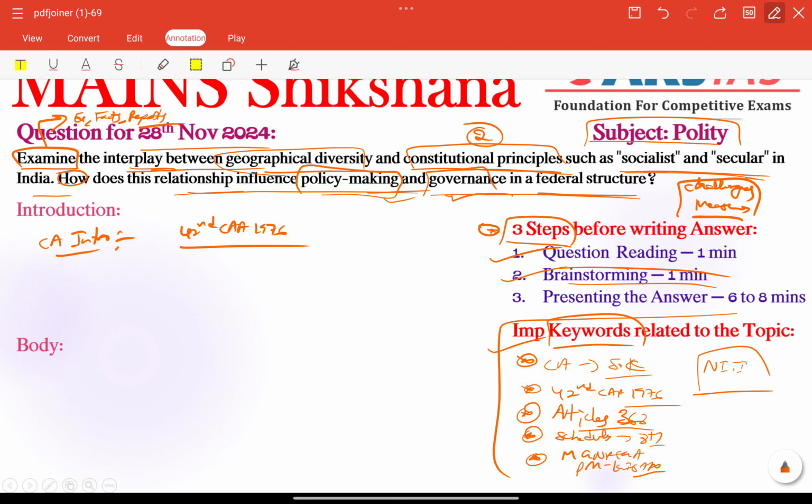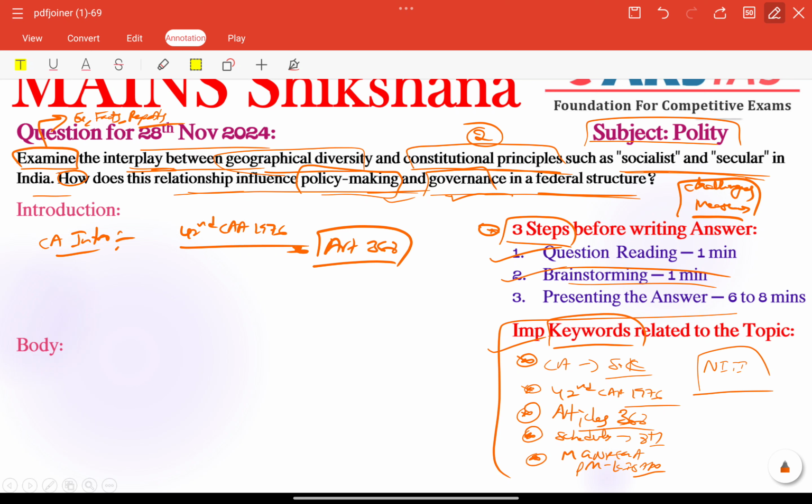Here the Chief Justice clarified that the idea of socialism in India represents a welfare state that ensures equality of opportunity for all and does not negate private sector participation. Finally, he rejected the claim that the preamble as adopted by the Constituent Assembly in 1949 could not be amended, stating that the preamble is part of the Constitution and subject to changes under Article 368. So all these are the recent issues that happened.